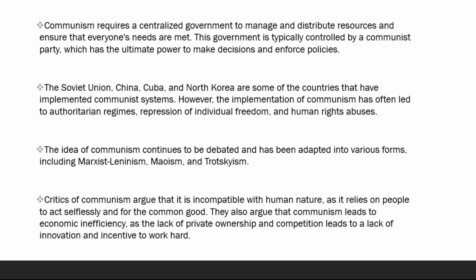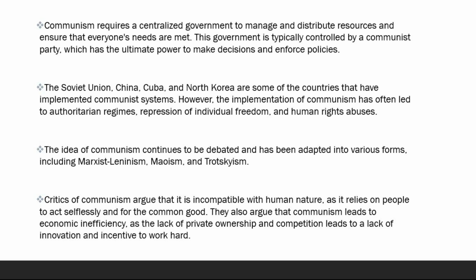Number 5. Communism requires a centralized government to manage and distribute resources and ensure that everyone's needs are met. This government is typically controlled by a communist party, which has the ultimate power to make decisions and enforce policies.